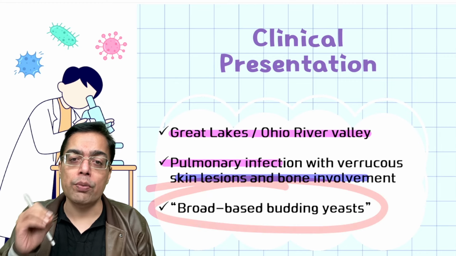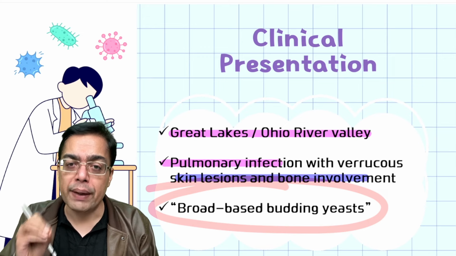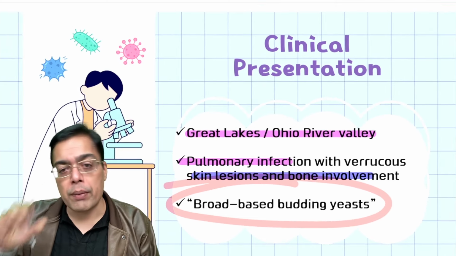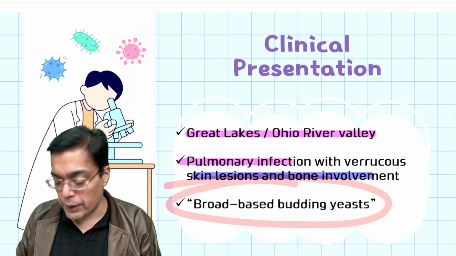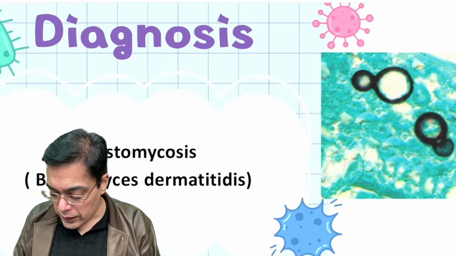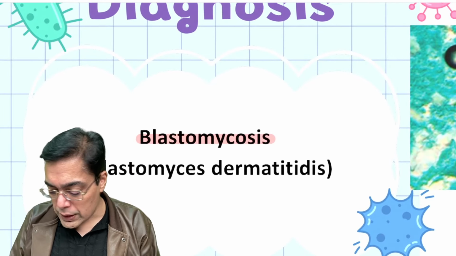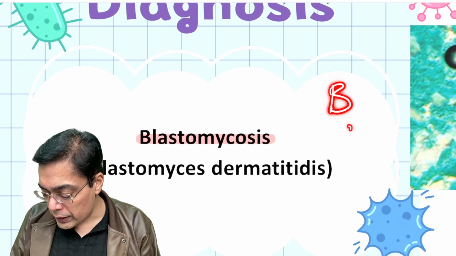The big time hint in the exam by which you can crack this question is patients are going to be having the presence of broad-based budding yeast. BBB, broad-based budding yeast is what is going to be seen in these patients, and that is what is going to be reminding you of a wonderful character that you and me enjoyed in our childhood as well. That we're talking about something like a Mickey Mouse appearance. What we are talking about over here is the figure of 8 appearance as well, and that is what is going to be reminding you of blastomycosis.